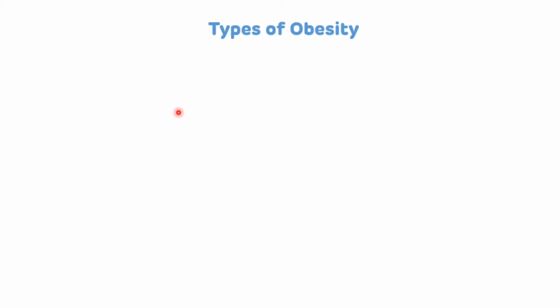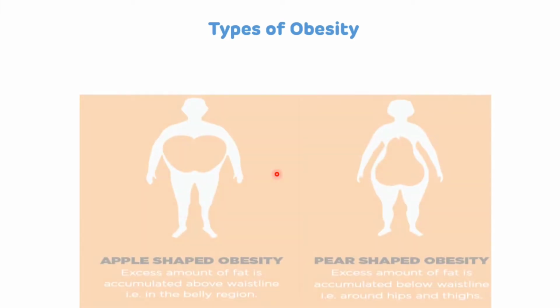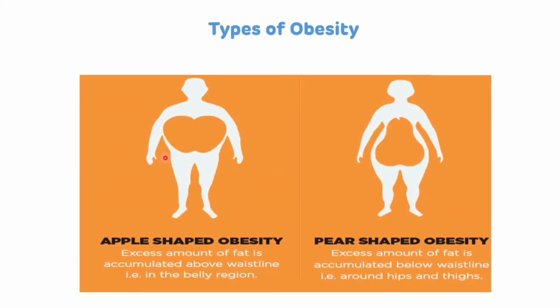Now we will see types of obesity. So there are two main types of obesity. First one is the apple-shaped obesity, which is most commonly seen in the male, and the second one is pear-shaped obesity, which is most commonly seen in the female. In the apple-shaped obesity, excess amount of fat is accumulated above the waistline, that is particularly in the belly region. While in the pear-shaped obesity, excess amount of fat is accumulated below the waistline, that is particularly around the hips and around the thigh area. So that is about types of obesity.